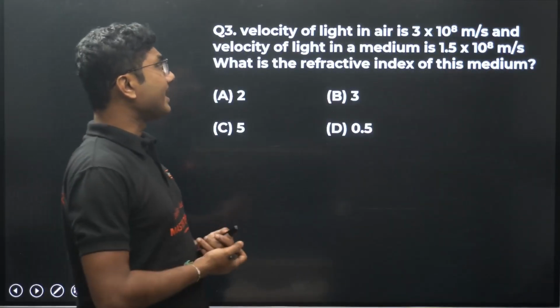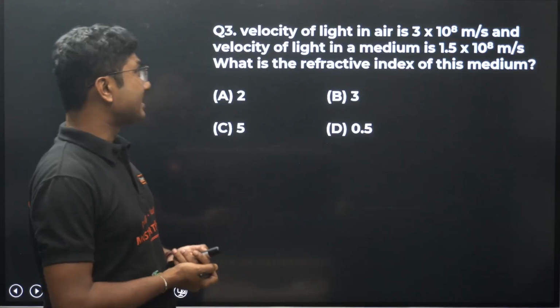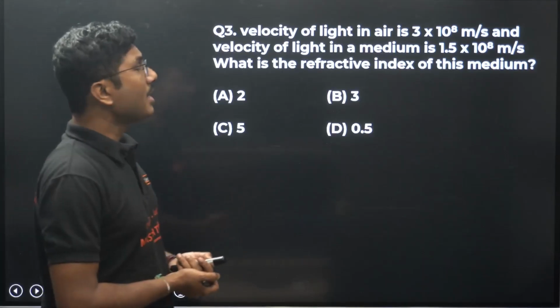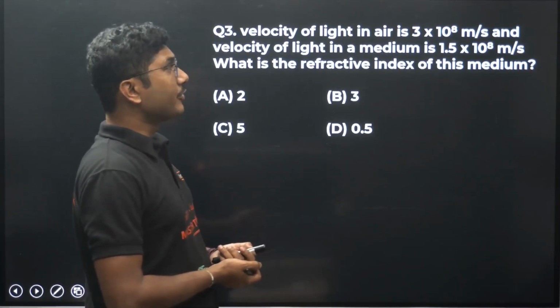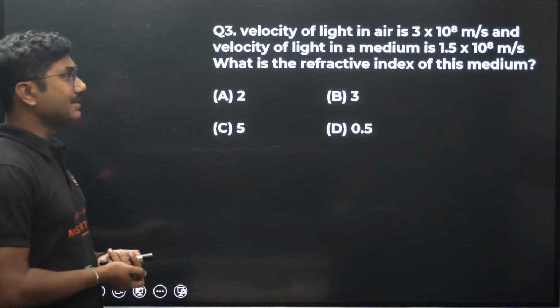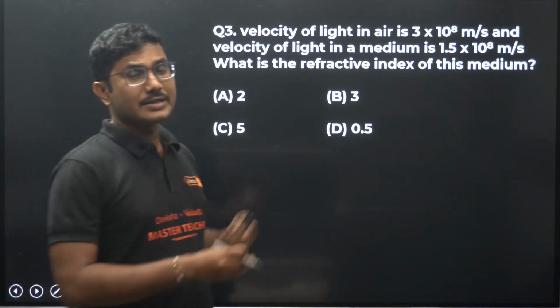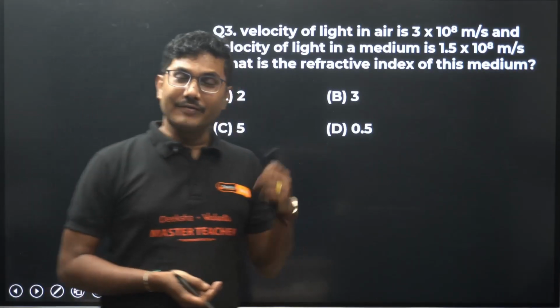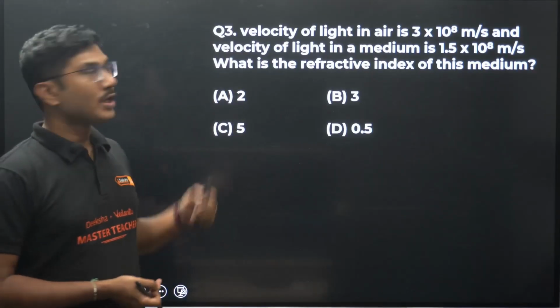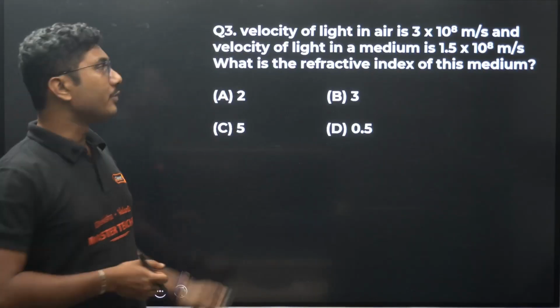Velocity of light in air is 3 into 10 to the power of 8 meter per second, and velocity of light in a medium is 1.5 into 10 to the power of 8 meter per second. What is the refractive index? So refractive index is the speed of light in air divided by the speed of light in that medium. So it will be 2. The answer will be 2, the easy answer.